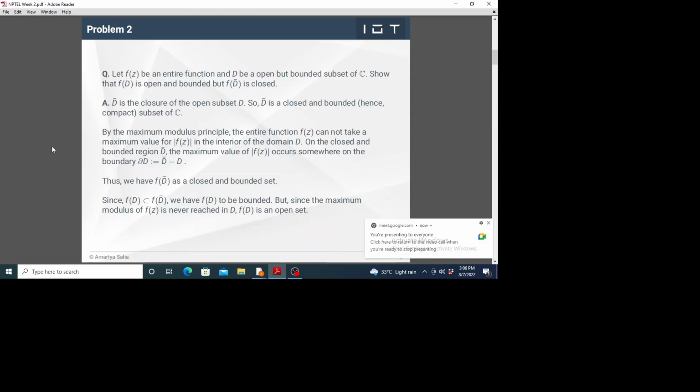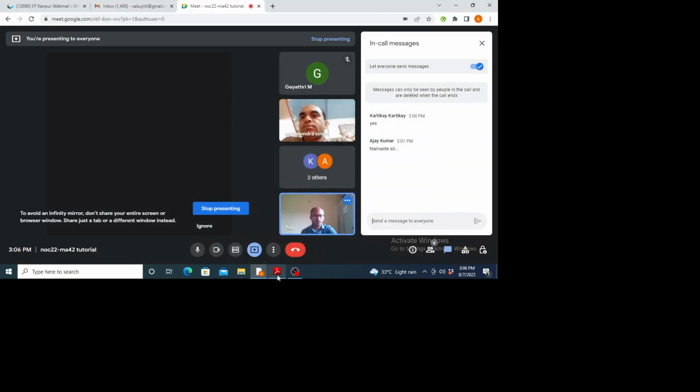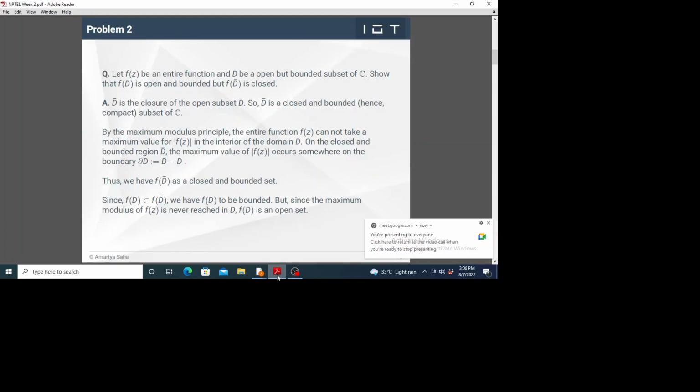So the problem statement is: let f(z) be an entire function and D be an open but bounded subset of the whole complex plane.